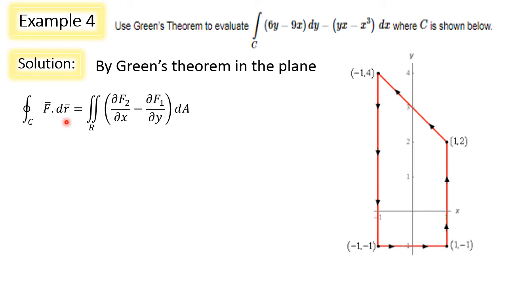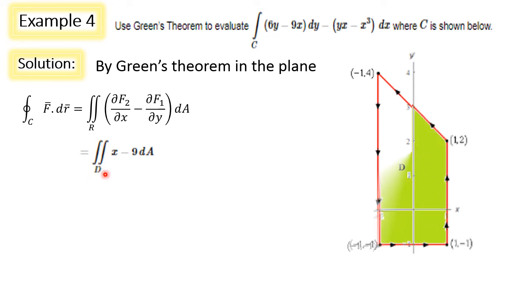By Green's theorem in the plane, integral over C f bar dot dr bar is equal to double integral over R dou f2 by dou x minus dou f1 by dou y dA. As I have mentioned earlier, first we have to compute this integrand for the double integral. Dou f2 by dou x, which is nothing but minus 9. Dou f1 by dou y, which is nothing but minus x. So we got the integrand as x minus 9 times dA. Here the region D is the region enclosed by the curve C.